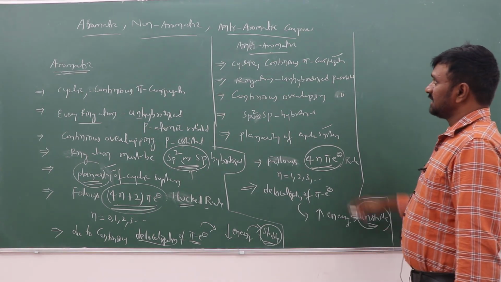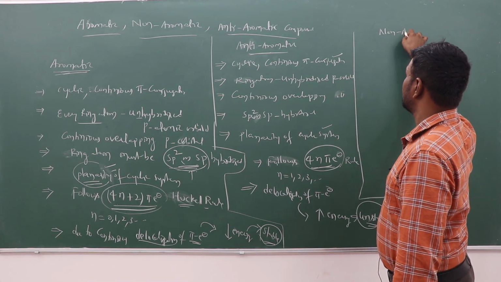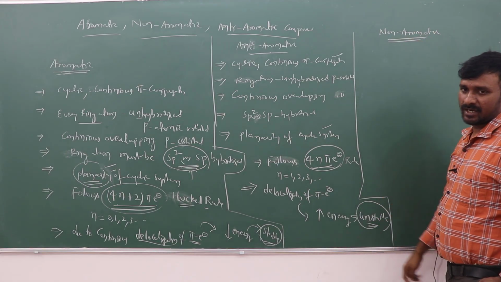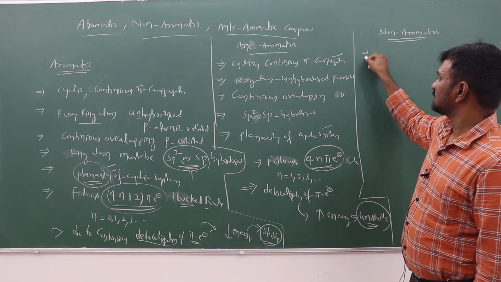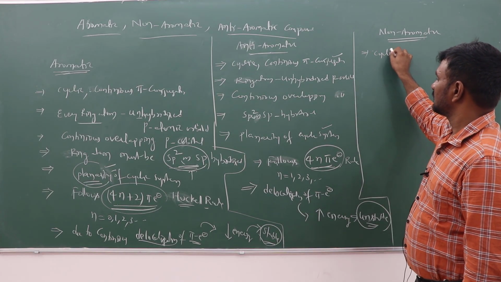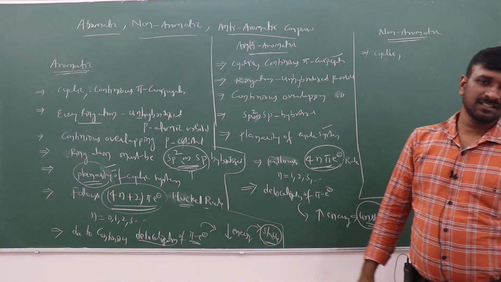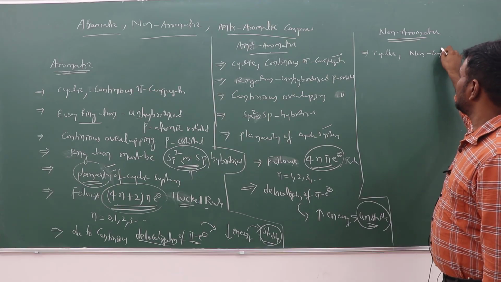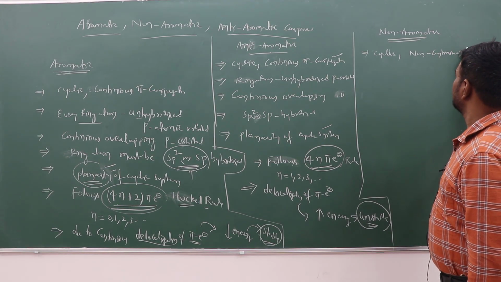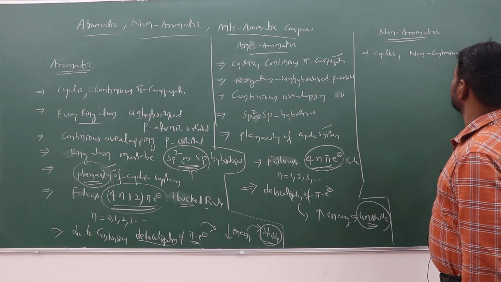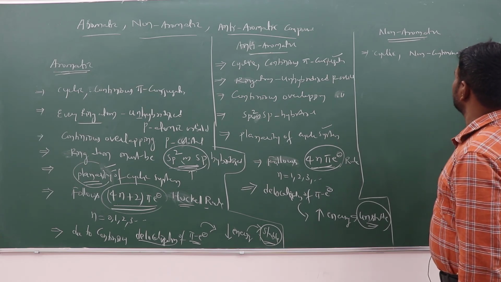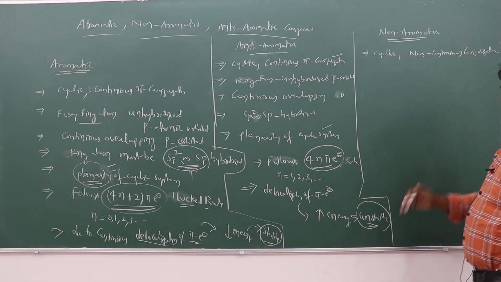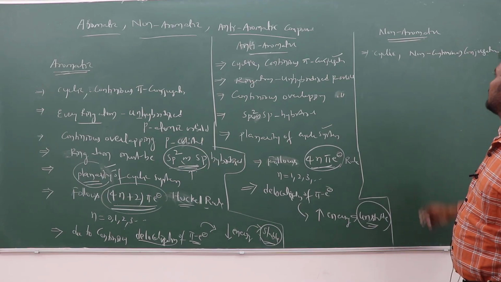Now another one, it may be the non-aromatic compound. It is cyclic, but continuous pi conjugation is not possible. That means non-continuous pi conjugation. Conjugation is broken. Non-continuous pi conjugation.